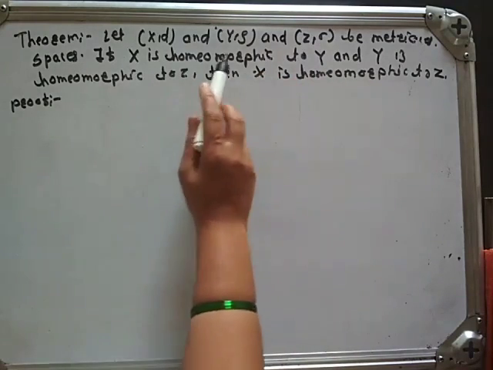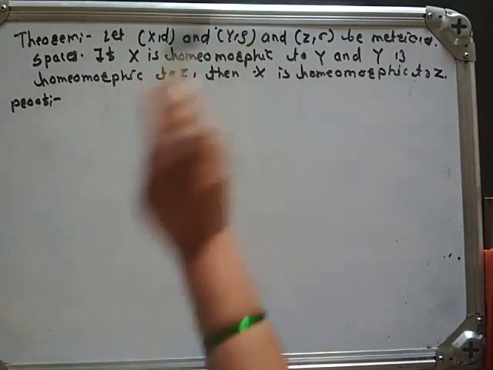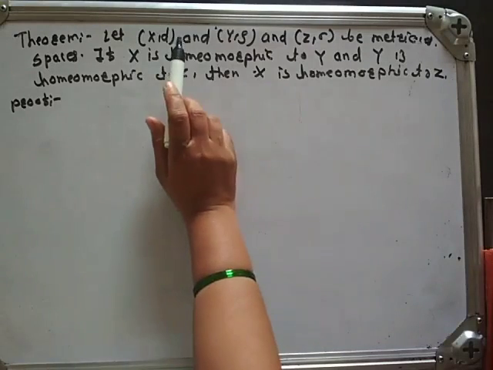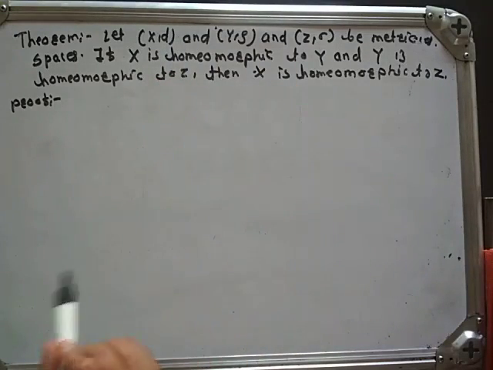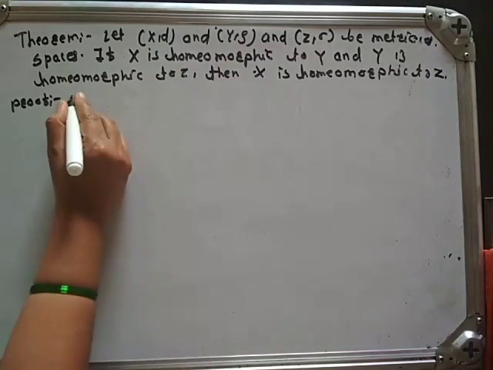If X is homeomorphic to Y and Y is homeomorphic to Z, then we have to show that X is homeomorphic to Z. Okay, proof.